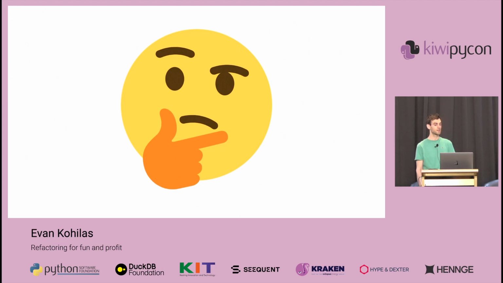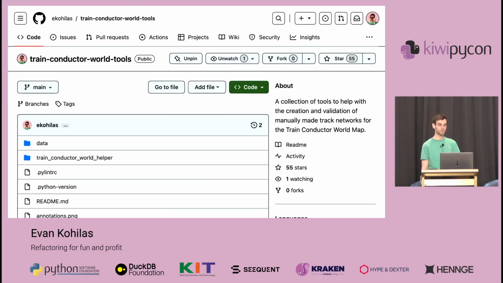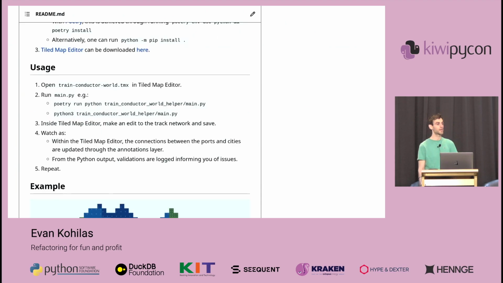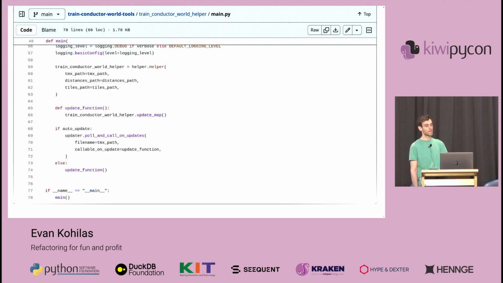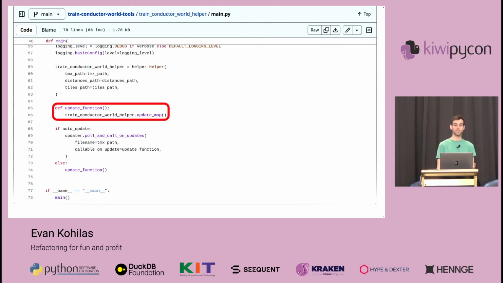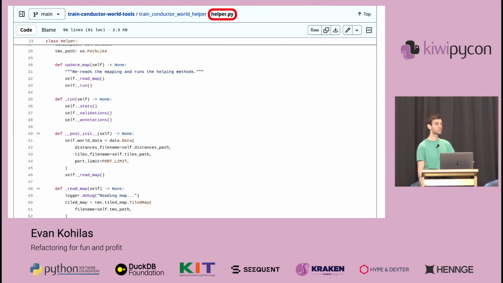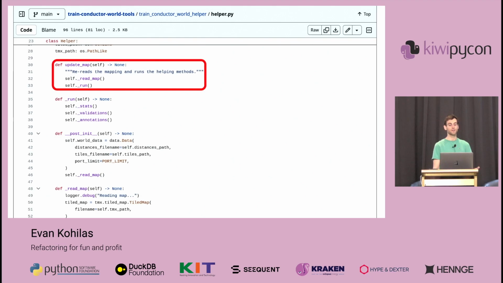Now, in comparison, we could look up what we ended up with. Here's the main repo with only a few files. And if we scroll down, we'll find the README, which says that the entry point is the main file in the directory. And if we go to that directory, we can easily find the main file. And if we go to the bottom of that file, we'll find the main method. And then we'll see that the function being run comes from the helper. So if we go to the helper, we can now easily follow what comes next after update map.